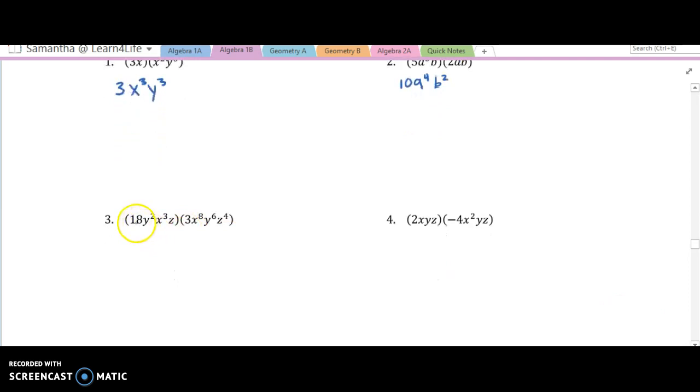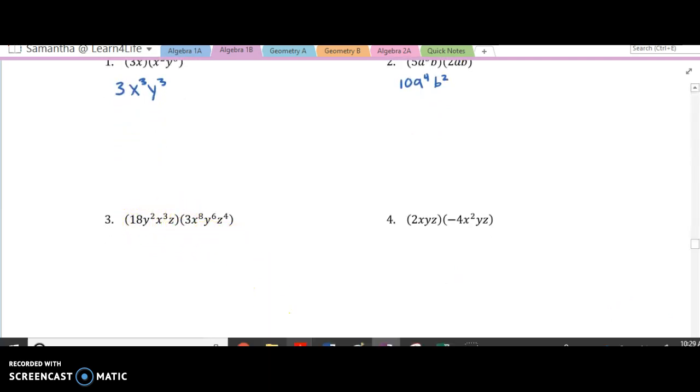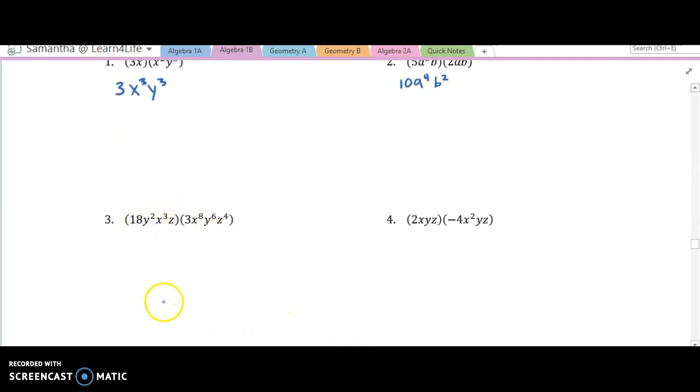Okay, next one. 18 times 3. Let's see, I need my calculator for that. 18 times 3. 54. Make sure I'm right on that. If you find a mistake, let me know. Okay, so 54, and then my next one here is y squared, so I'm just going to figure that out. So it's going to be y to the what? So I have y to the 2 here and y to the 6 here. So altogether, that's how many